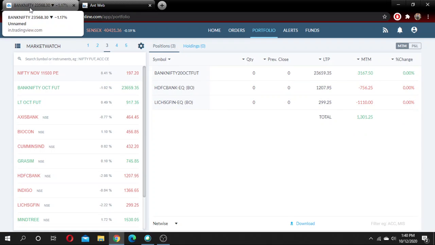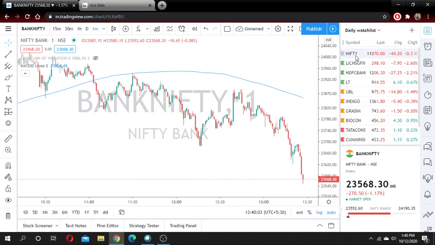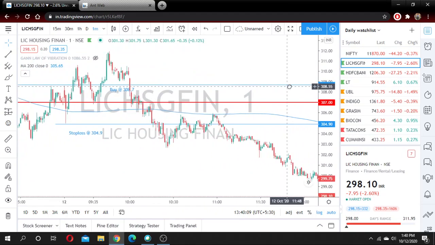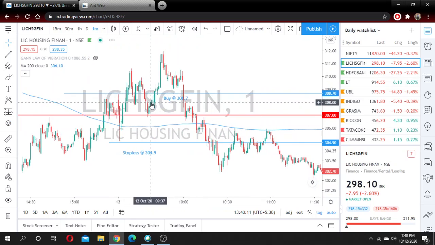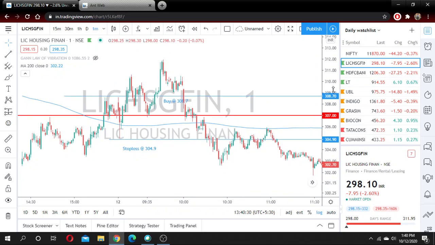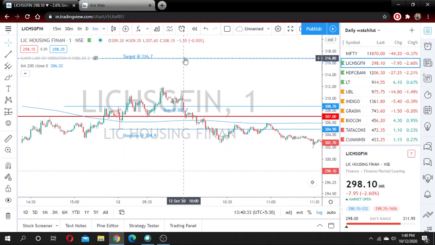I will explain what happened with the trades. This is LIC Housing Finance, in which I entered the buy side in the morning at 308.67. It went up to 312. It gave me 3 rupees profit, approximately a 1000 rupee profit in the morning. I thought this would move further up and give the target of 316. It is about 4.5 rupees away from my target.